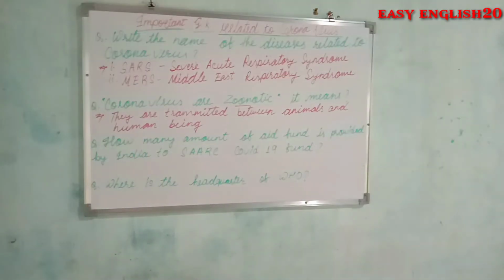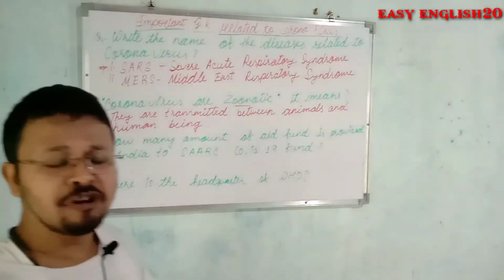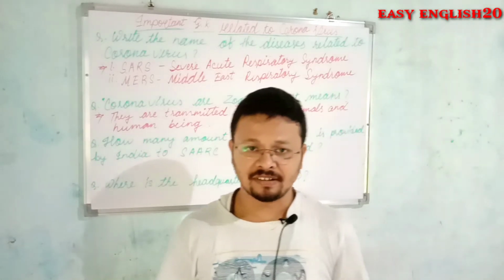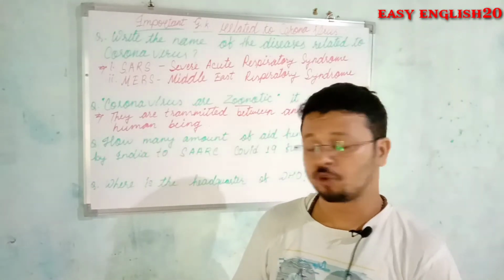These viruses are transmitted between animals and human beings. So this virus, coronavirus, is called zoonotic.